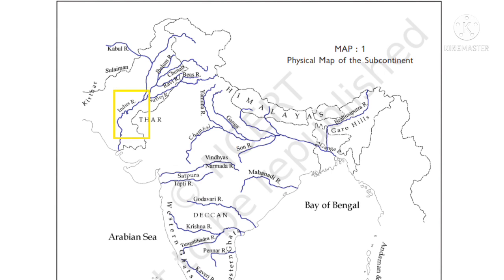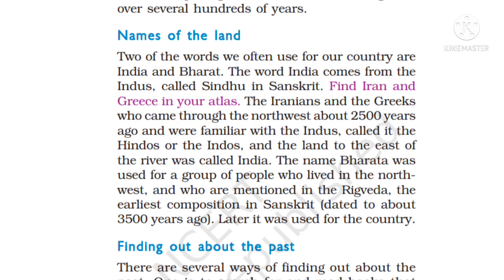Next, friends, trace the river Indus, where about 4,700 years ago some of the earliest cities flourished. And next, about 2,500 years ago, cities developed along the river Ganga and its tributaries and on the seacoast. The earliest cities flourished along the river Indus and its tributaries, friends.